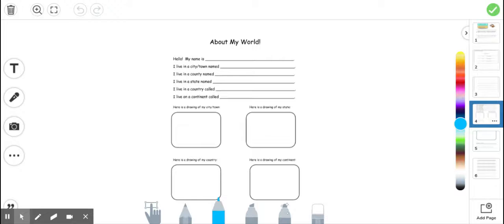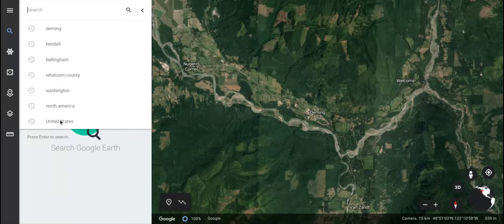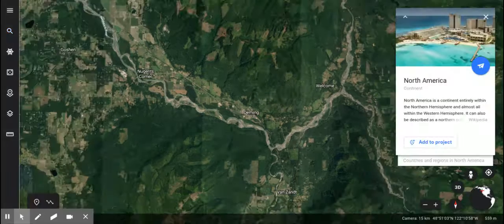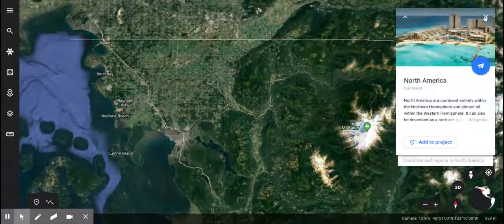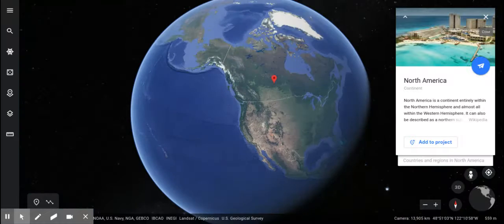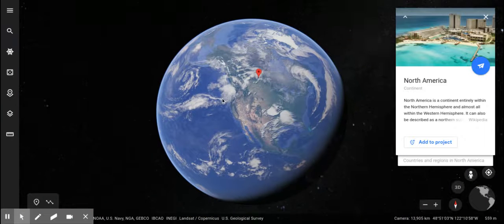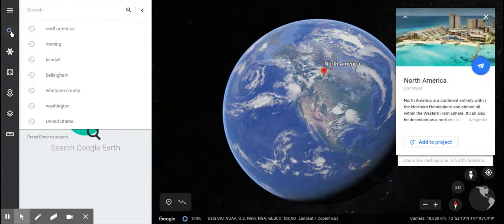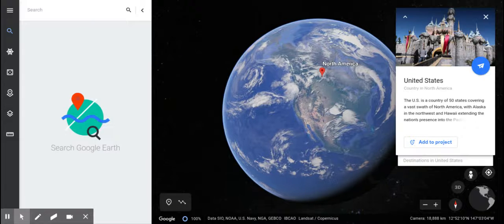I am switching tabs. We're going to go into Google Earth. So, thinking about the continent we live on. Here's our great big world coming up. Zooming way, way out. Here's our great big world, and we live on this big mass of land called North America. Now, North America is a pretty big place, so maybe we want to be more specific about where we live, and we can go to our country.